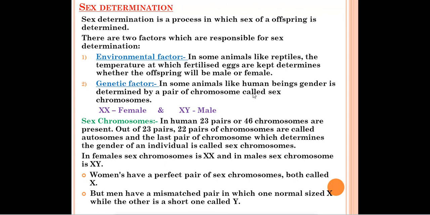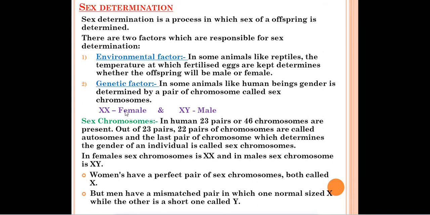In some animals like human beings, gender is determined by a pair of chromosomes called the sex chromosomes. In our body, in total we have 46 chromosomes or 23 pairs of chromosomes. Out of 23 pairs of chromosomes, 22 are autosomes and one pair is called the sex chromosome. That sex chromosome will determine whether the child is a girl child or a boy, whether the child is a female child or a male child.